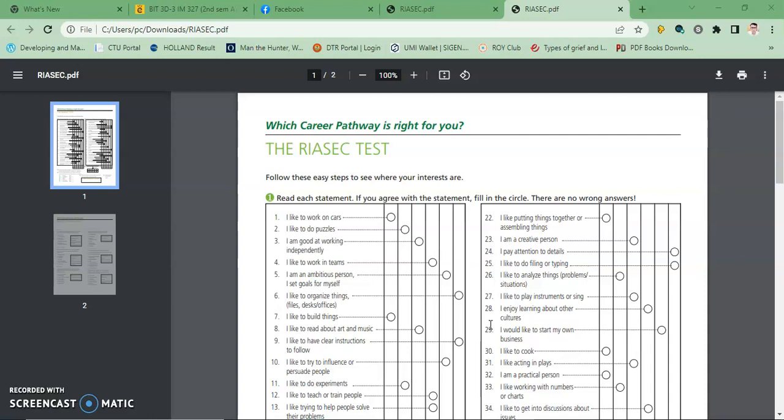This might also help you in terms of finding your organizations or your companies when the time comes that you will apply after your graduation, because the problem is, after you graduate, you might be a little bit puzzled about what organization you want to apply to. So this test will guide you, given that you are already at the end of the program of your chosen course.